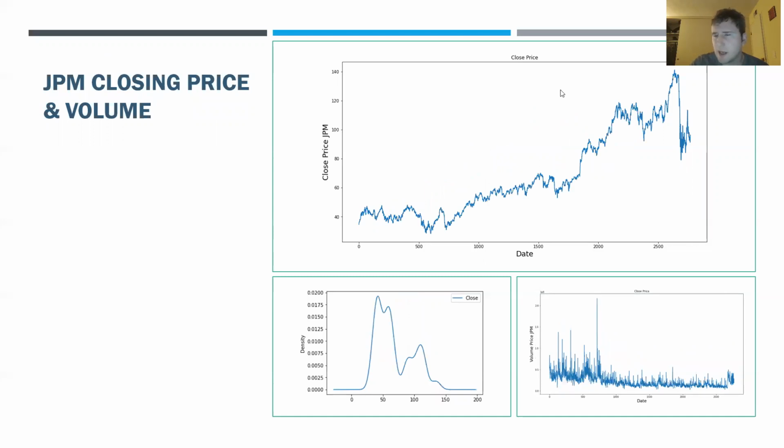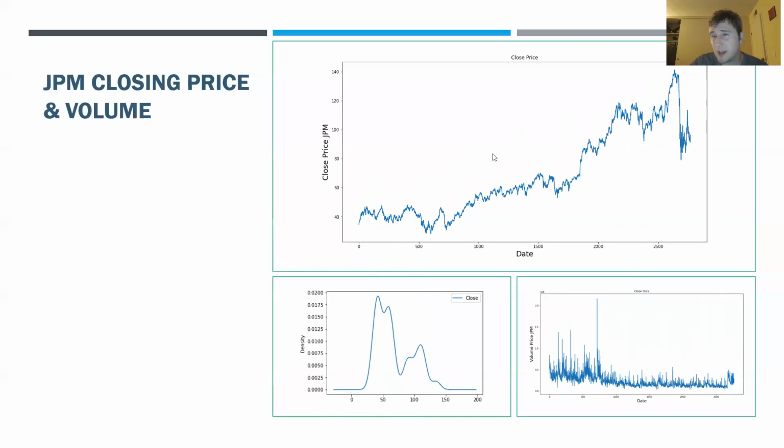Next here we've got JP Morgan Chase. Again, this is just the closing price of JP Morgan. Density graph of JP Morgan again. And again, this is just going back for the past 10 years. We can see the price rising over the past 10 years. And then our density graph here shows us that the price of the JP Morgan stock has been most of the time around $50.